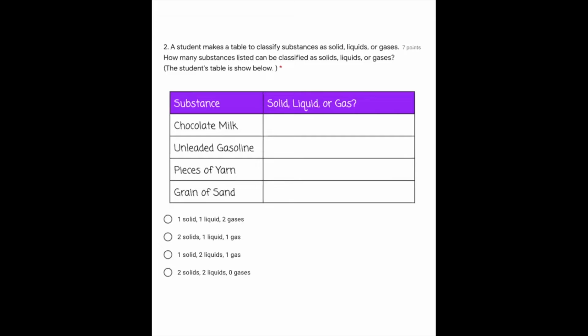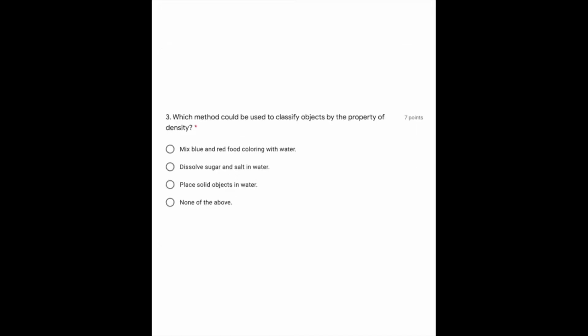One solid, one liquid, two gases; two solids, one liquid, one gas; one solid, two liquids, one gas; two solids, two liquids, zero gases. Which method could be used to classify objects by the property of density? Mix blue and red food coloring with water, dissolve sugar and salt in water, place solid objects in water, none of the above.